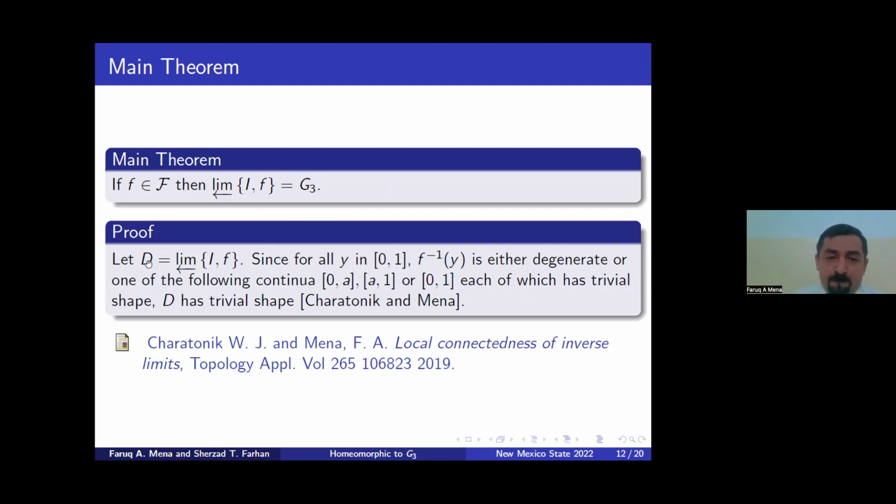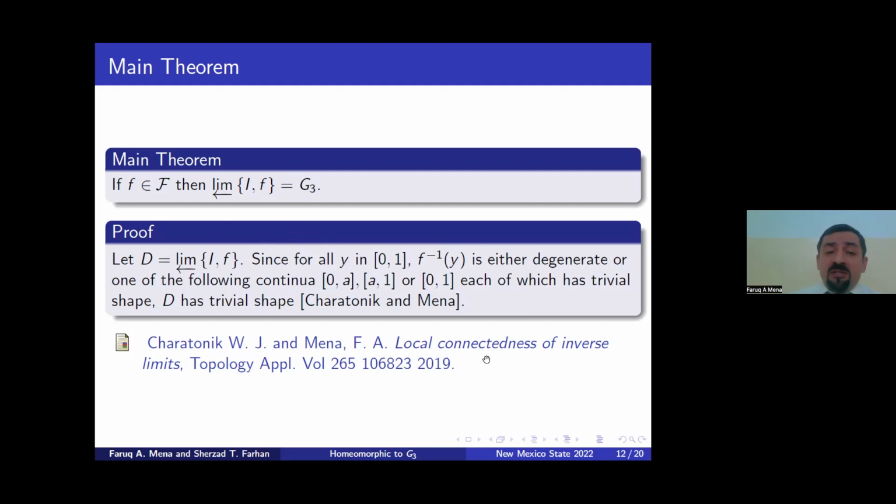First, let D denote the inverse limit. For each y in the closed interval [0,1], the pre-image is one of the following intervals, and all of them are trivial shape. So the inverse limit is a trivial shape. The theorem is in this paper.